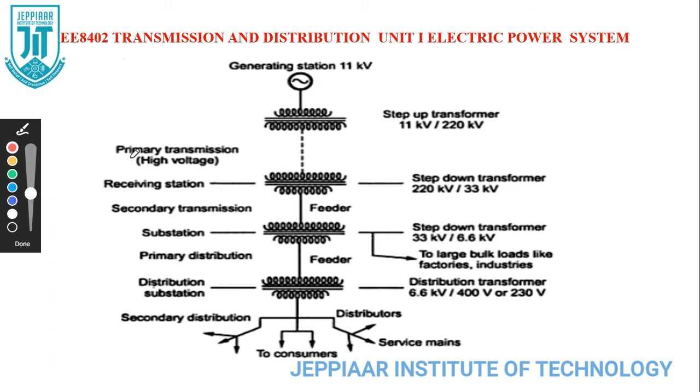Again, the transmission side is classified into two categories: one is primary transmission, and another one is secondary transmission.